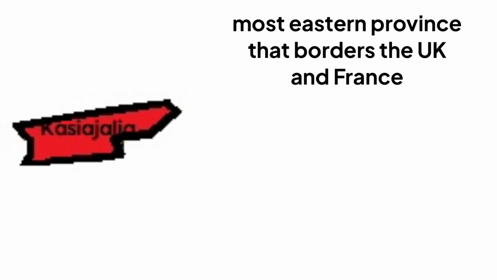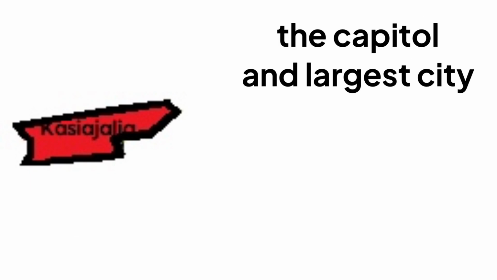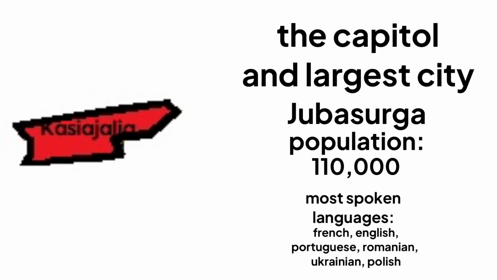So this is the last province we'll talk about today, the Cassioalian province. This is the most eastern province, bordering the UK and France. The Cassioalian province is the smallest populated province in Goofyland, with a population of only 860,000 people. The capital and largest city of the Cassioalian province is Juba-Surga, with a population of 110,000 people. The most spoken languages there are French, English, Portuguese, then Romanian, then Ukrainian, and then Polish.